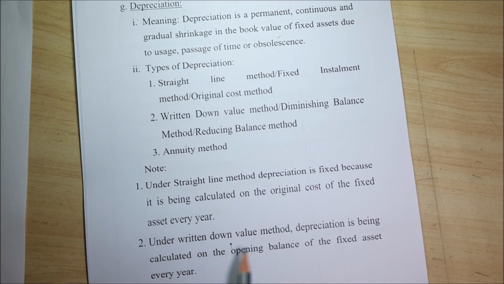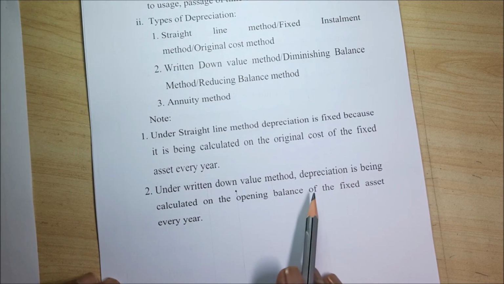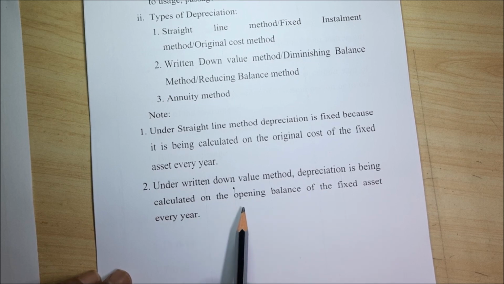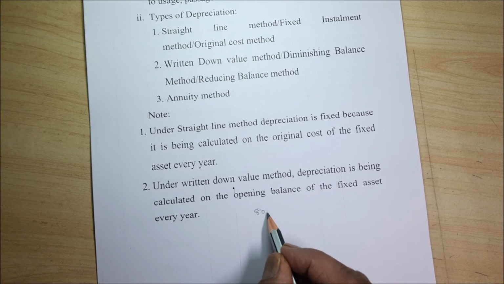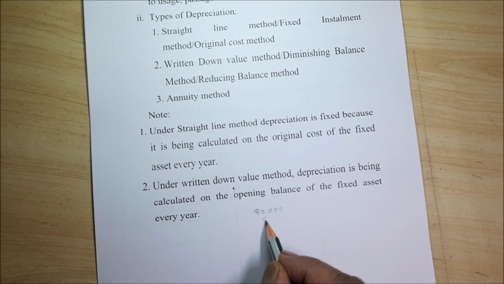Whereas under the written down value method, depreciation is calculated on the opening balance of the fixed asset every year. Assuming 80,000 is the purchase value, 10% depreciation, 8,000 for the first year, then it becomes 72,000.